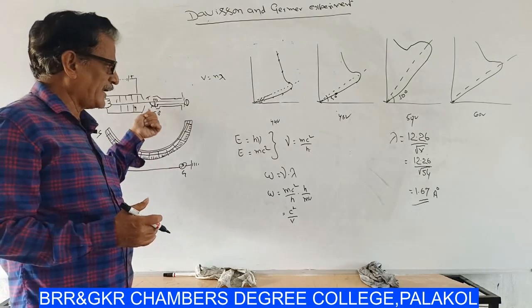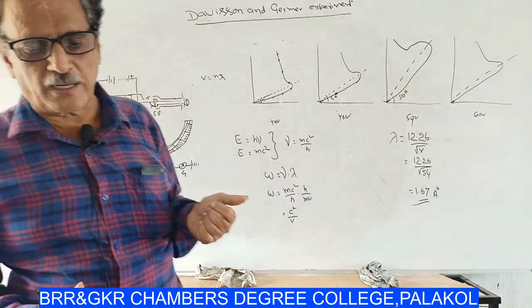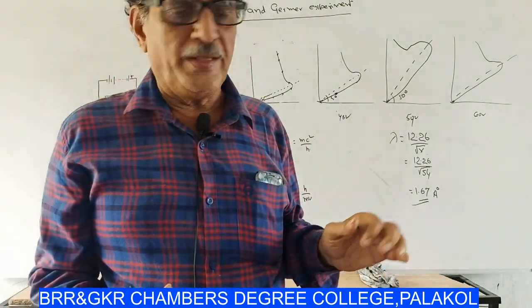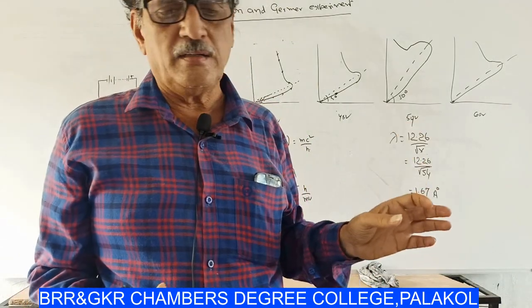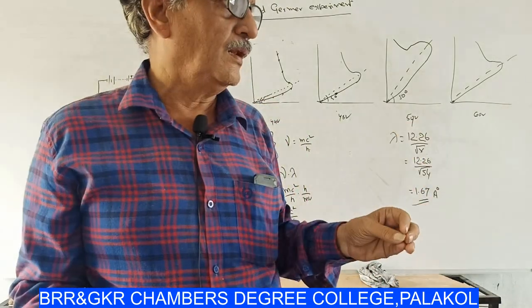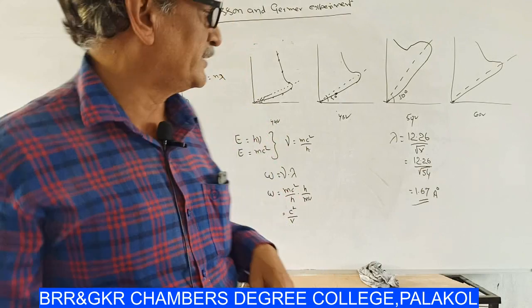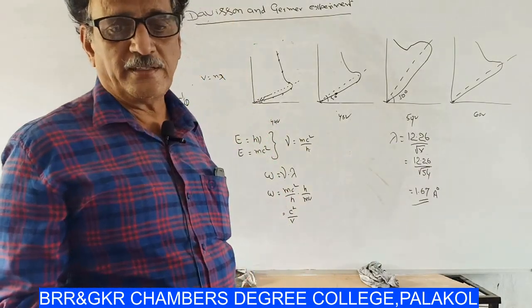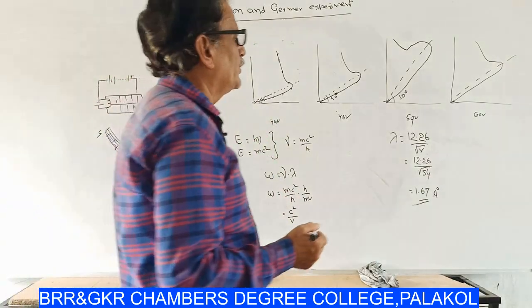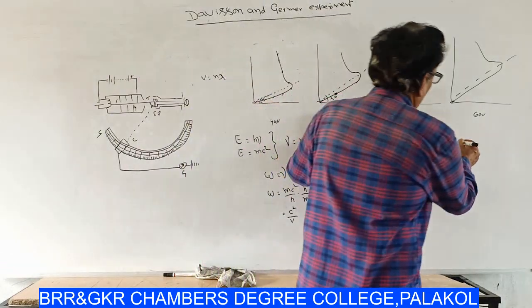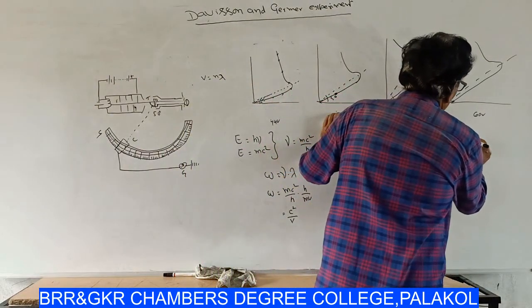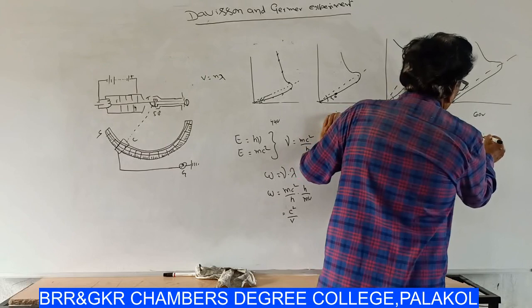So at that particular angle, the X-rays will satisfy Bragg's equation, that is lambda is equal to 2d sin theta.